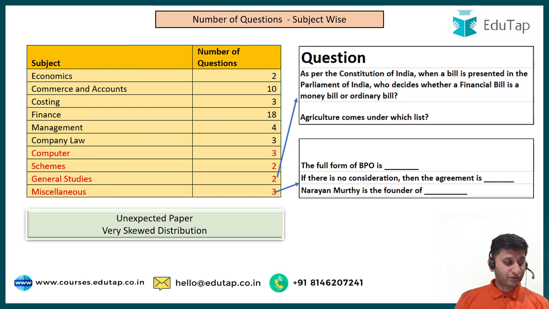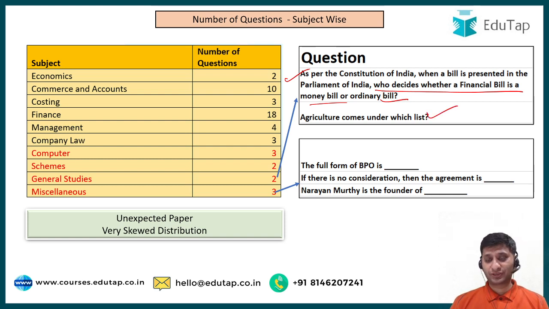Then moving on to general studies, guys. Here, as per the Constitution of India, the question asked was: who decides whether a financial bill is a money bill or an ordinary bill? Again, I don't think it can be connected to any portion of our syllabus in Paper 2. Agriculture comes under which list? Again, it cannot be connected to any part of our syllabus.